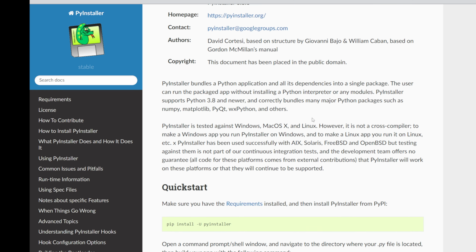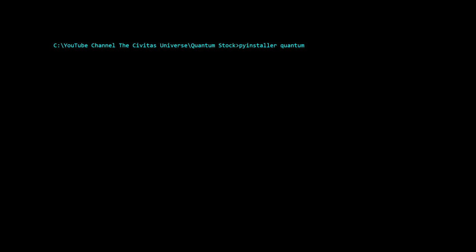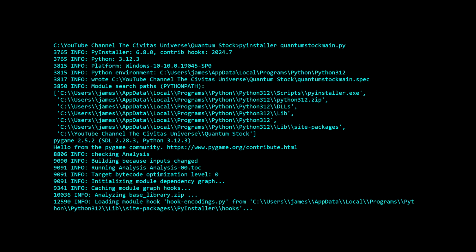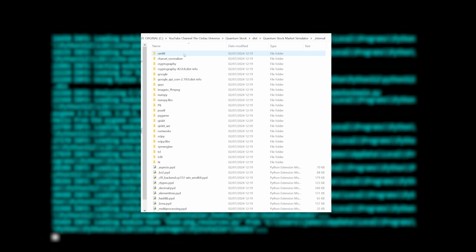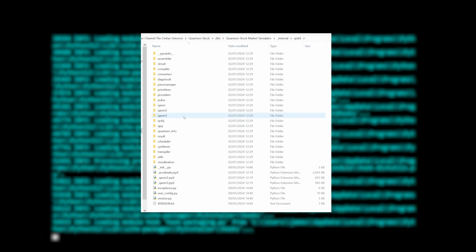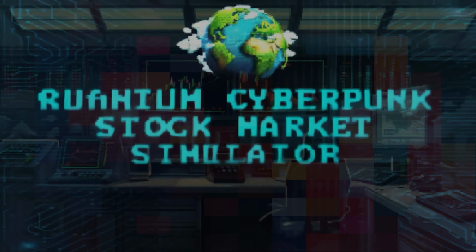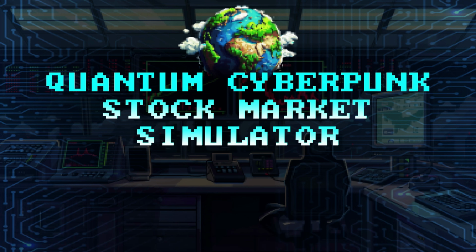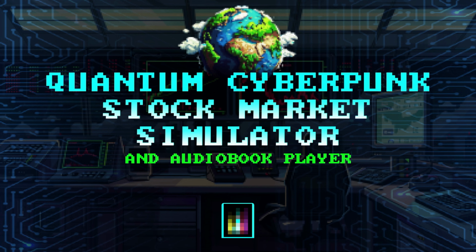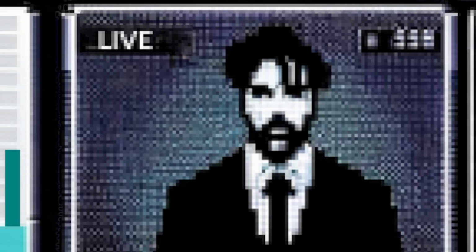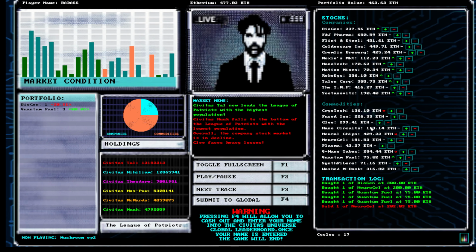I used PyInstaller to create the .exe executable file to package and run the game, and discovered that all of the Qiskit module packages needed to be placed into the final working directory of the packaged game in order for that small but powerful quantum computing code to work. So, 880 megabytes later and a ton of debugging, I present to you the Quantum Cyberpunk Stock Market Simulator with a global leaderboard. I hope you guys have fun.